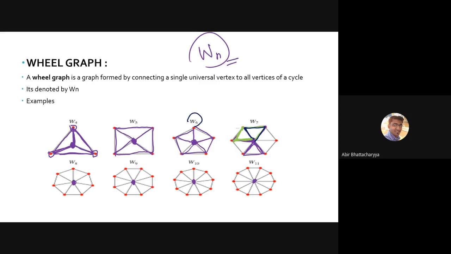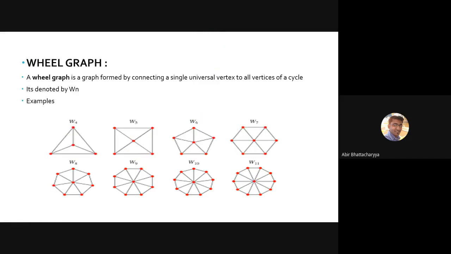W6 has 6 vertices. 6 vertices means I need 6 vertices in the dual, and 6 vertices in the dual means I need 6 regions in the original graph. So 1, 2, 3, 4, 5 and the outside one is 6. That's all. We get 6 vertices of the dual.